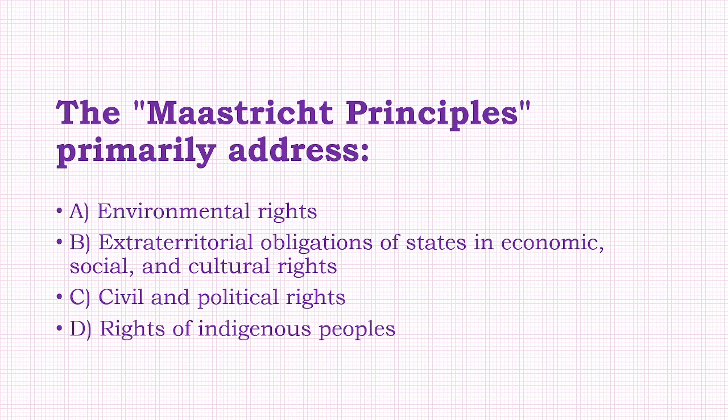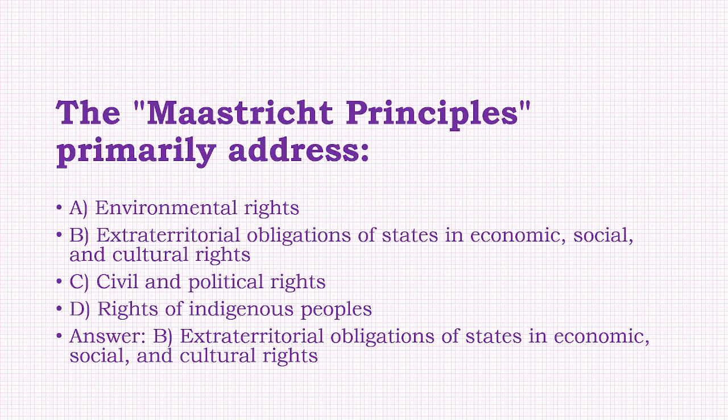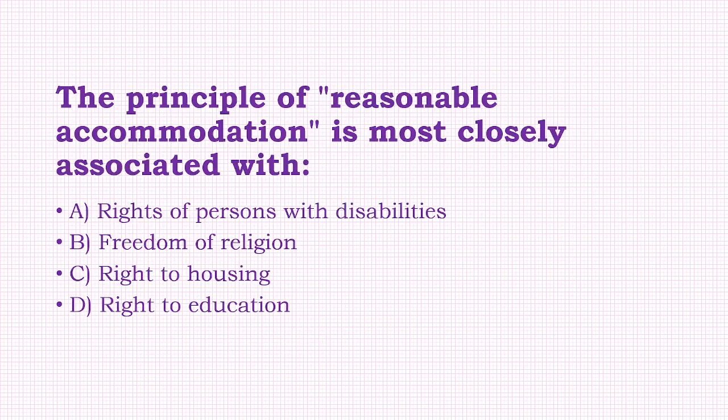The Maastricht Principles primarily address: environmental rights, extraterritorial obligations of states in economic, social and cultural rights, civil and political rights, religious rights of indigenous people. The answer to this question is option B, that is, extraterritorial obligations of states in economic, social and cultural rights.